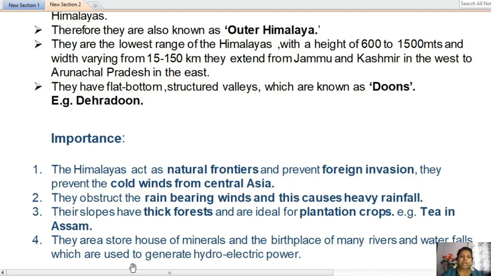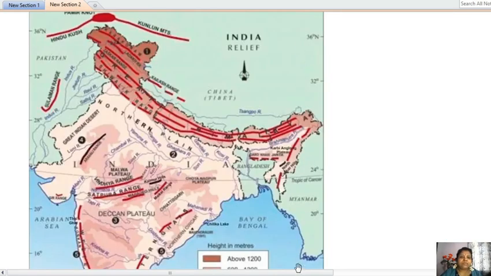Waterfalls also help to generate hydroelectric power. In this map also we can see the three important divisions of the Himalayas: Greater, Lesser and Sivalik ranges. Himadri, Himachal and Sivalik ranges. Thank you, children.